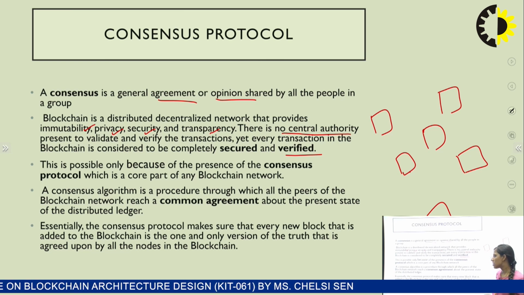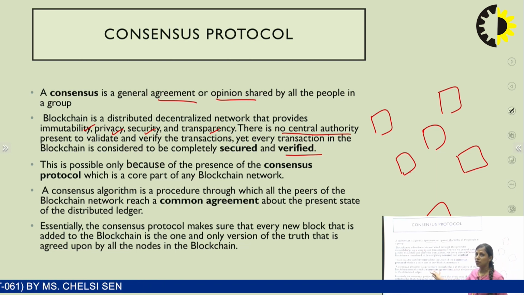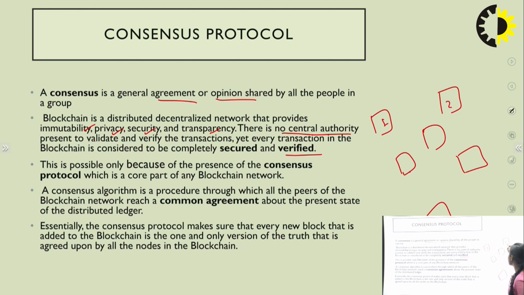So in the consensus protocol, what is the procedure? It is the procedure in which all the peers of the blockchain network reach a common agreement. Means for example, we have 4 peers, and these will reach a common agreement. For example, they all say that we are ready to add the new block. Then only can we add it to this network. This is how the consensus works, or it also works upon the majority.